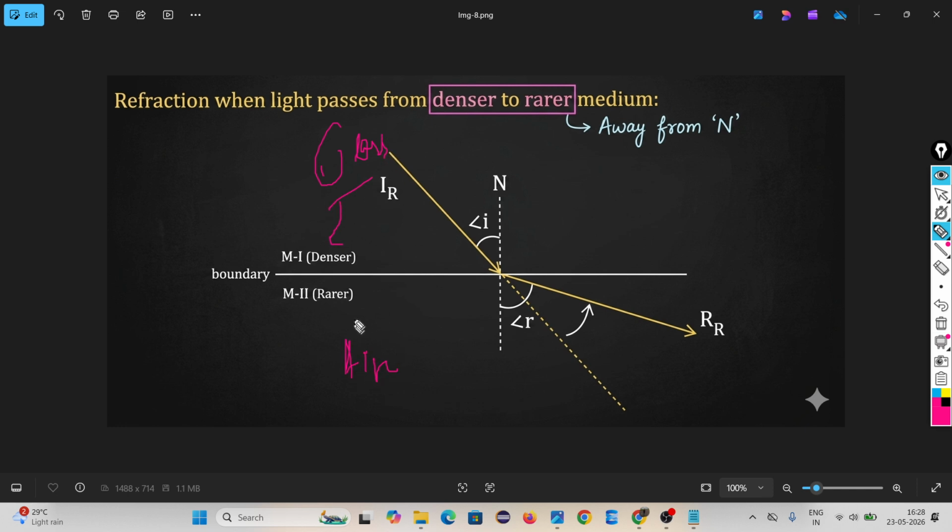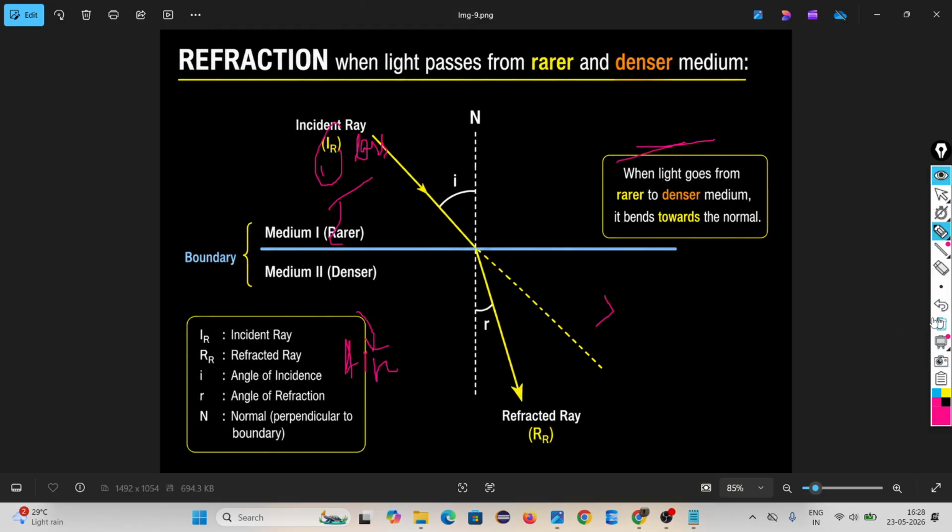Glass is a denser medium. Air is a rare medium. So the refracted ray will go away from the normal. In the second condition, suppose light is coming from vacuum or air, because air is a rare medium, and it is trying to go into a liquid medium, then it is towards the normal. You understand? Denser to rarer, away. Rarer to denser, near.